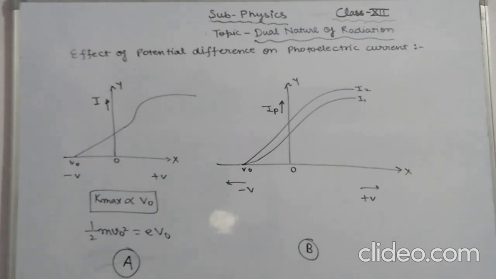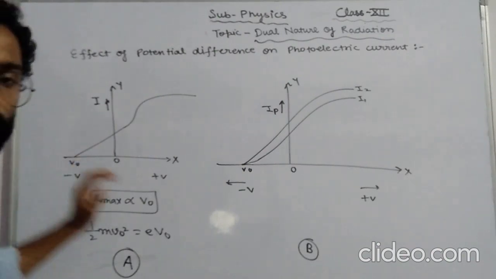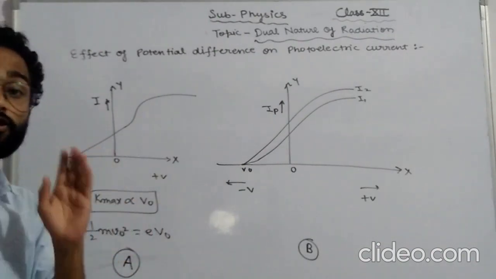Now when potential of the plate is decreased such that it attains a negative potential with respect to the electrode, then the photoelectron or photocurrent decreases. The minimum negative potential applied to the plate, for which the photoelectric current becomes zero, that is called what? Cutoff potential or stopping potential.